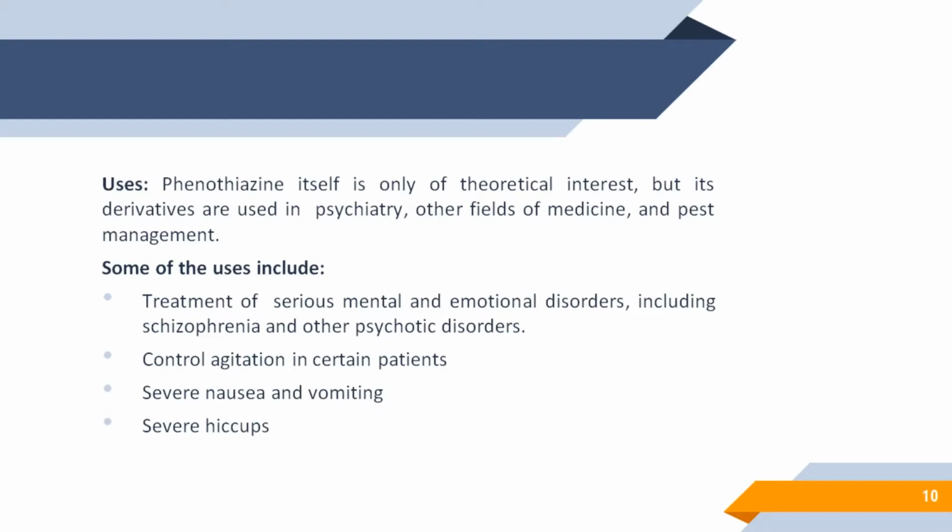Let us see some of the medical uses. Phenothiazine derivatives are used in the treatment of serious mental as well as emotional disorders, including schizophrenia and other psychotic disorders. Also, they are used to control agitation in certain patients. They are used to treat severe nausea and vomiting, and they also find use in the treatment of severe hiccups. So these are some of the uses of derivatives of phenothiazine.